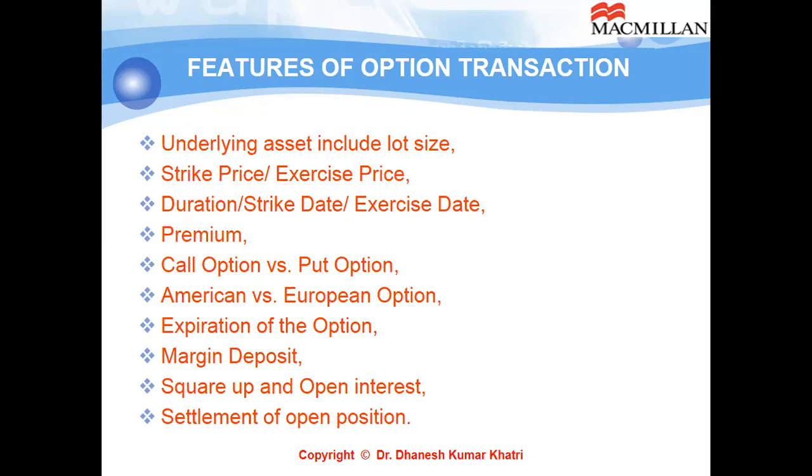Expiration of the option. If an option is not exercised by the end of the expiry, then it will simply expire unexercised. Who has the right to exercise? Only the buyer of the option has the right to exercise. So these are the common features. Then certain features are regulated by the exchange. The underlying asset and lot size will be regulated by the exchange. The strike date will be regulated by the exchange. Whether it is American or European depends upon the exchange, whether to allow European or American.